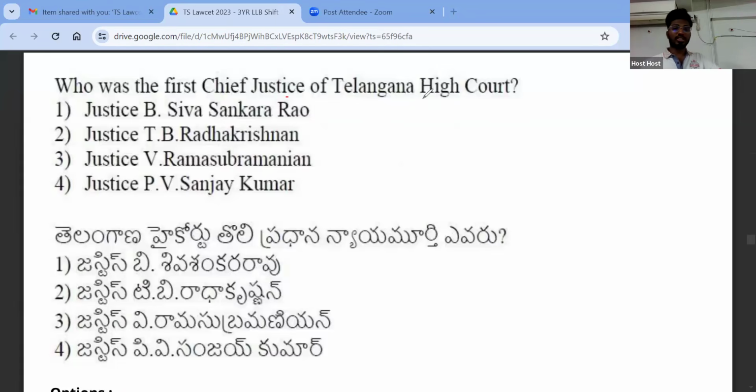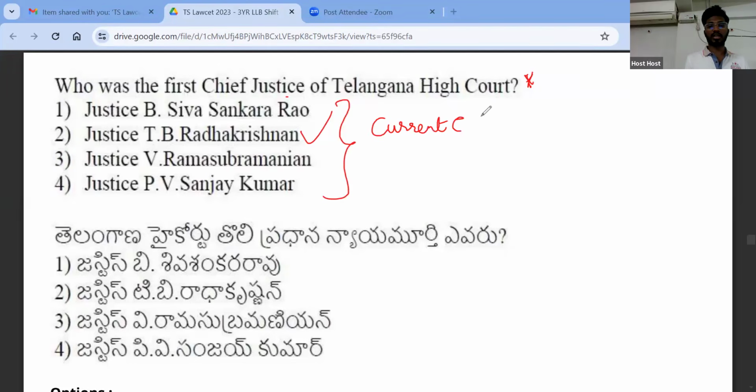Who was the first Chief Justice of Telangana High Court? Very good. Justice T.B. Radhakrishnan is the first Chief Justice of Telangana High Court. If they asked this question in the previous exam, this year they can ask who is the current Chief Justice of Telangana High Court. Justice Alok Aradhe.